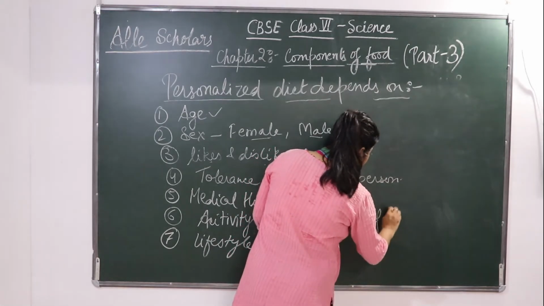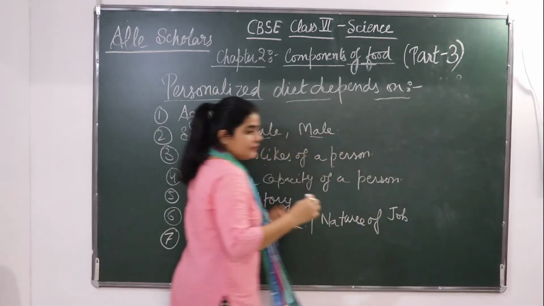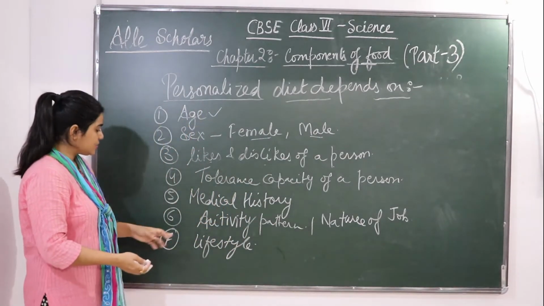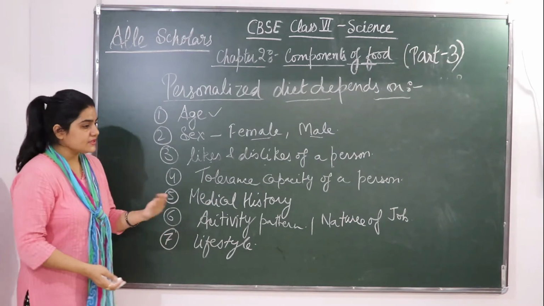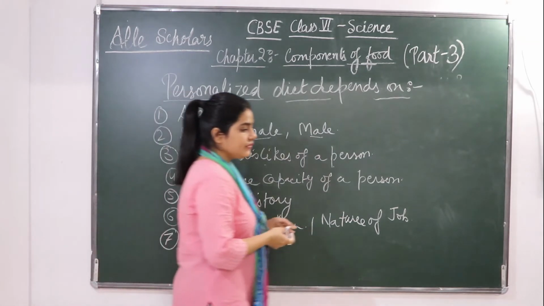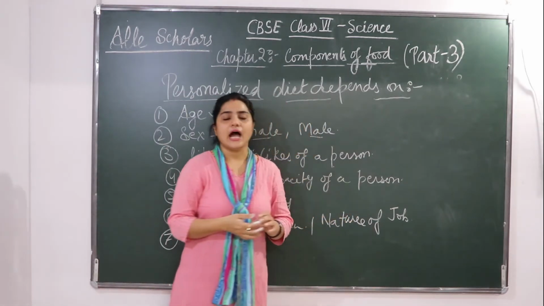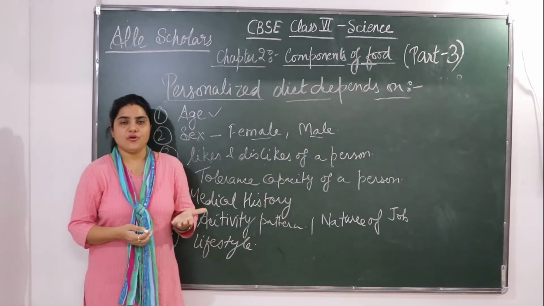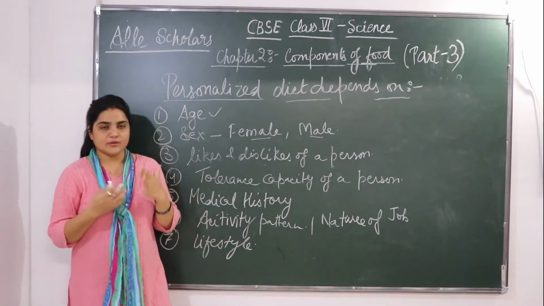It means how much physical work a particular person is doing, and its lifestyle. Okay? Also certain nutrients, deficiencies and medical conditions may require administration of a special diet with some restriction or some consultation.